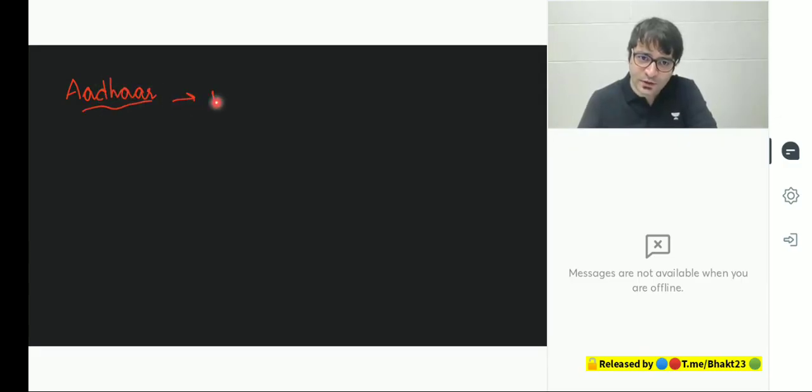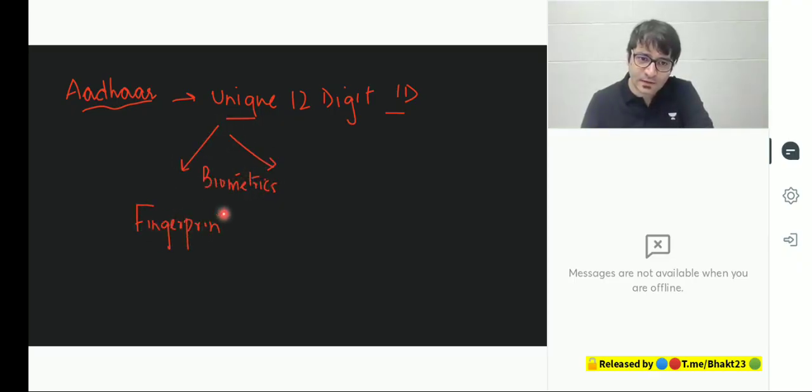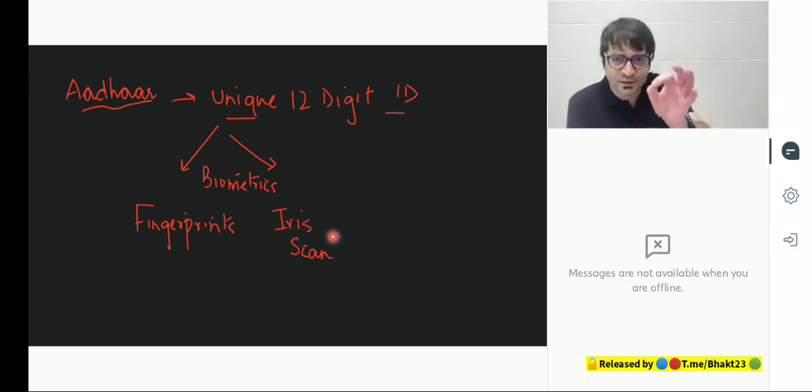What is Aadhaar? It's a unique 12-digit identification number. What makes Aadhaar unique is because of biometrics. Biometrics in the form of fingerprint, iris scan, right? If I will give you a random number that this is your identity is XYZ12345.